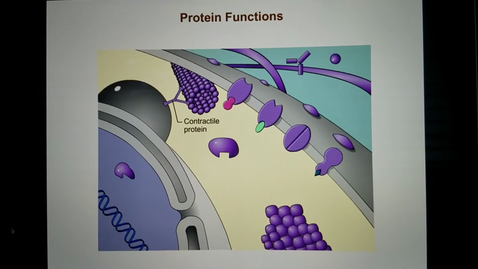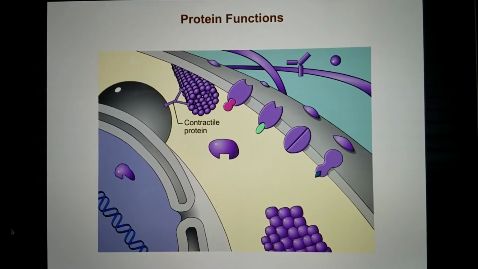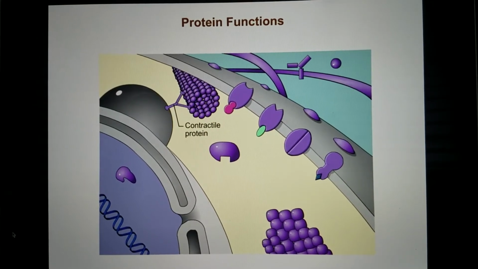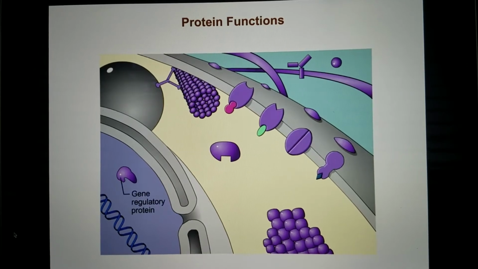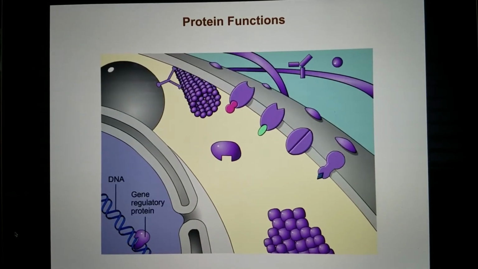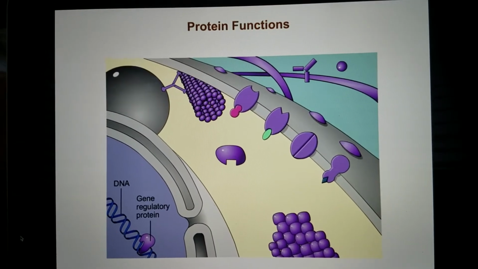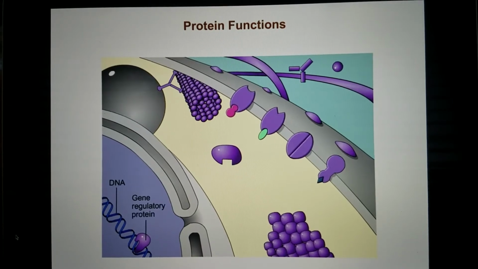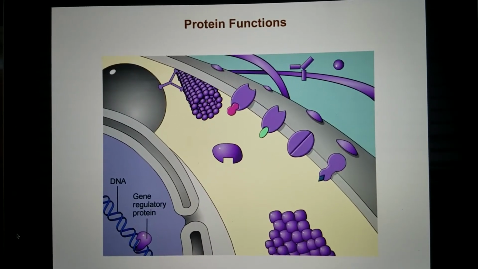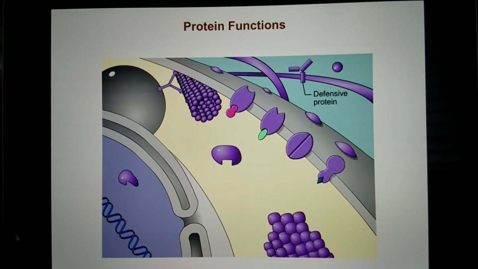Contractile proteins, like the motor protein shown here, can move parts of a cell. Other contractile proteins, working together in muscle cells, can move a whole animal. Gene regulatory proteins bind to DNA in particular locations and control whether or not certain genes will be read. This allows cells to become specialized for different functions and respond to changes in their surroundings.